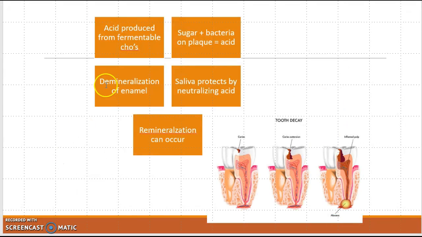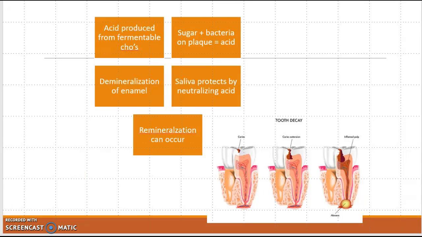And then one of the reasons we try to stay away from sugar is because of the dental caries it can cause. The acid is produced as the carbohydrate is fermented in your saliva, and this causes an acidic environment, which then can cause demineralization of your enamel. And saliva attempts to neutralize it, so it depends on the balance of your saliva and how much acid is formed by the sugar fermenting in your mouth.